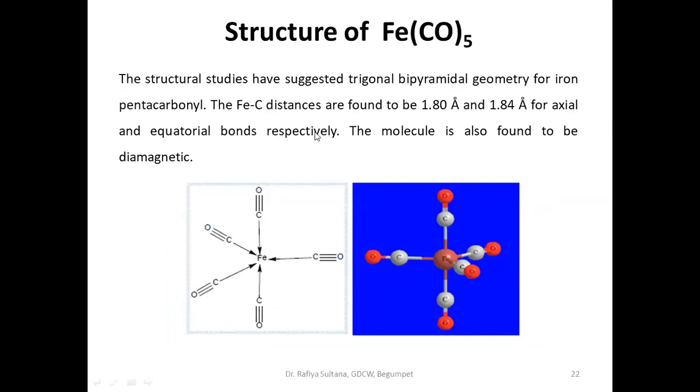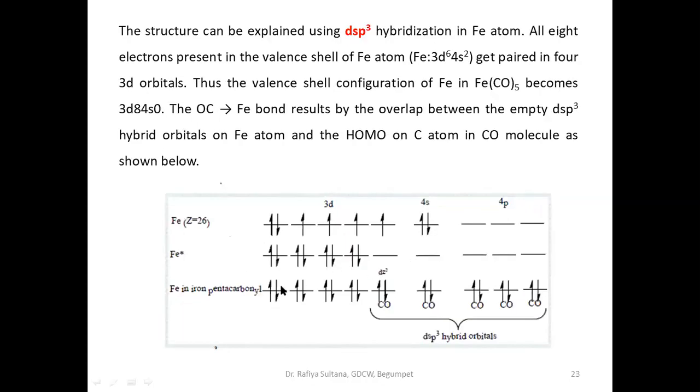With dsp3 hybridization, trigonal bipyramidal is the possible geometry. This is the valence bond model. If you observe this, all the electrons here are paired up. Therefore, it is diamagnetic in nature.